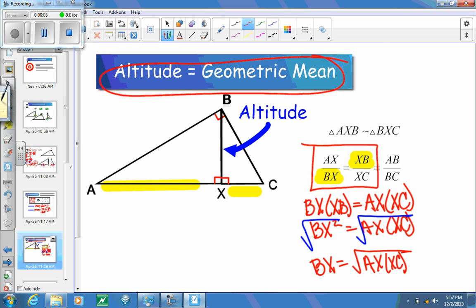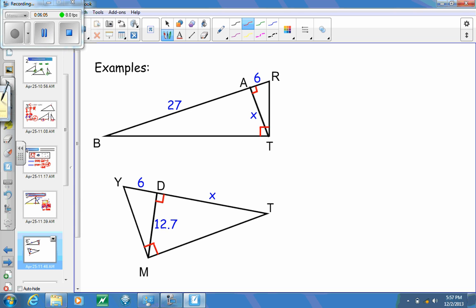So to show this in an example with some actual numbers to help make this hopefully a little bit more clear, I'm trying to find the altitude of triangle BRT. So we can see that that's the length of AT. My base has two lengths to it. I've got 27 and I have 6.